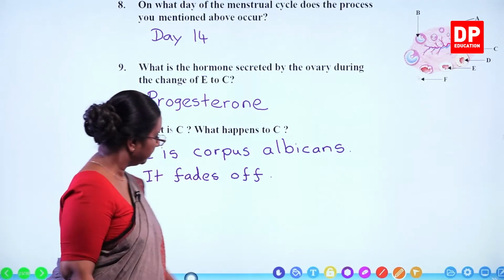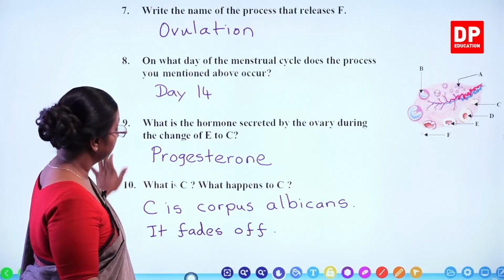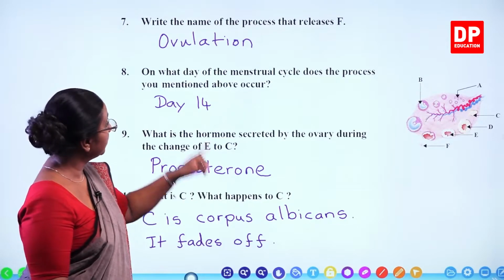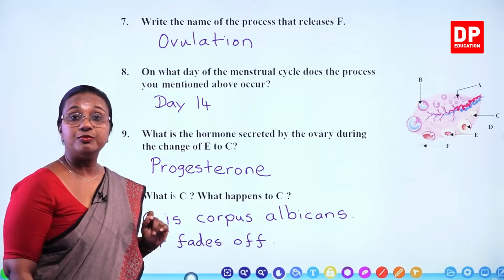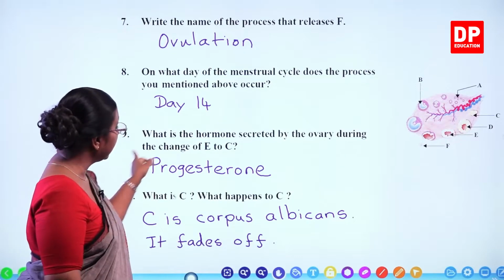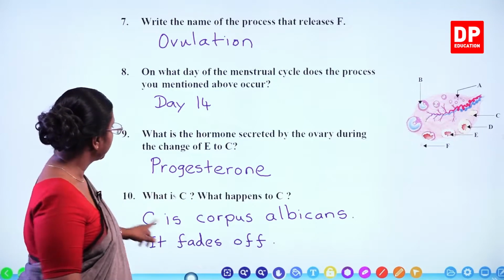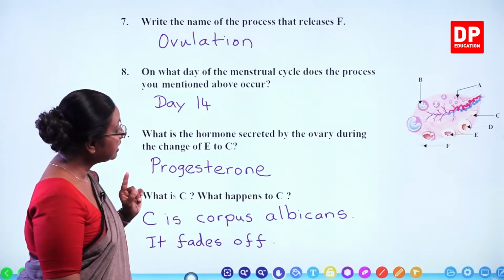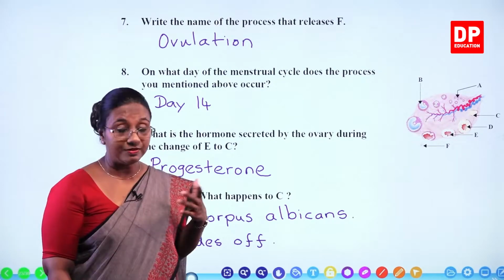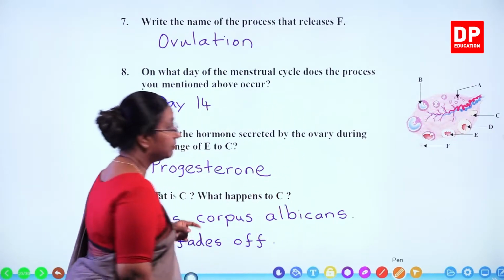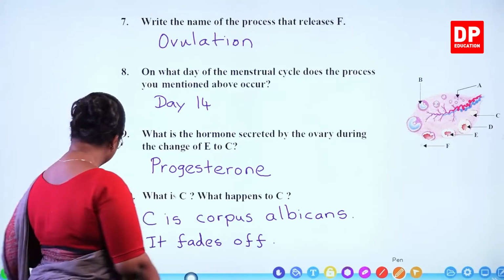So, those are the questions related to the cross-section of the ovary. The process that releases ovum is ovulation. It occurs on the 14th day of the menstrual cycle, and during the luteal phase, it is progesterone. Then, the C is corpus albicans, and that will fade off after some time. So, those are the questions. With that, we'll move on to the next slide.